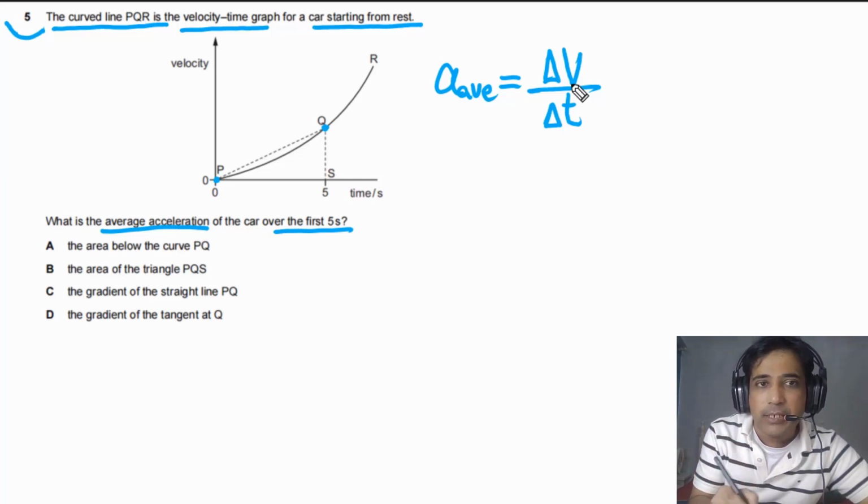The other way to calculate average acceleration is to connect these 2 points by a straight line and find the gradient. I mean the total change in v divided by total time taken. So simply you can find the gradient of PQ. But you need to understand, if you calculate the gradient of the curve at this point, you will get the instantaneous acceleration, and at this point you will get the instantaneous acceleration at Q. You will not get average acceleration. So that's the reason the answer for this question is C, meaning the gradient of straight line PQ.